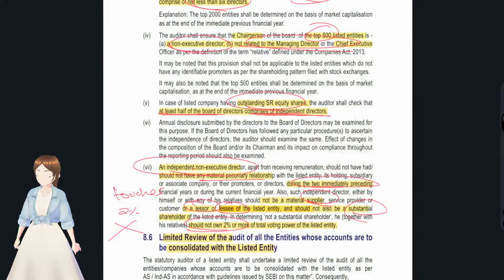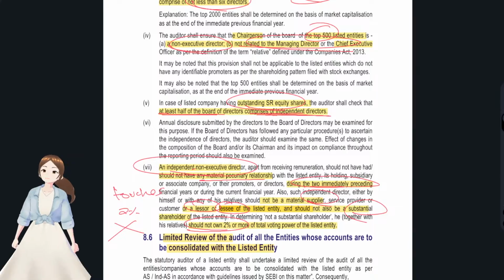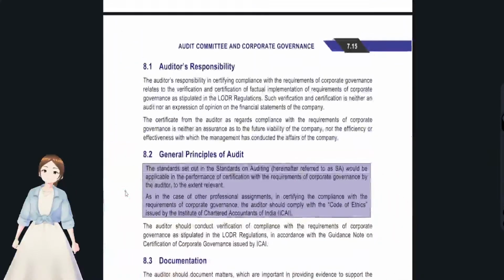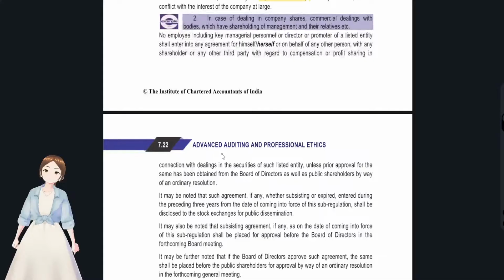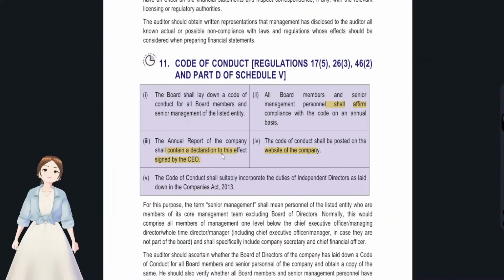Okay, I'll just show you the things, right? I think it's the code of conduct. Where was that? Yeah, here it is. See, like the whistleblower policy, it's also an independent question. See, a board shall lay down the code of conduct. That is how the people within the company have to behave, how the board of directors have to behave, with regard to all the board members and senior management of the listed entity.